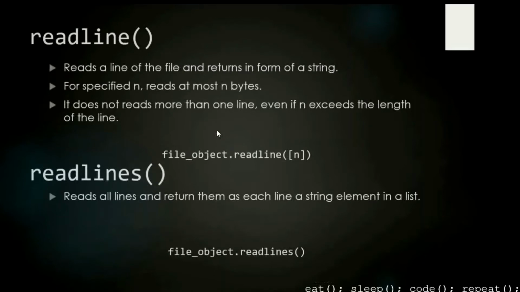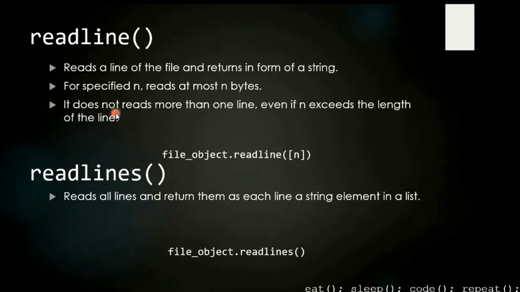Then we have readline and readlines. You can tell by the function names that readline is going to read a line, and readlines is going to read multiple lines. Readline reads a line from a file and returns it in the form of a string. But one thing, we have n as a parameter, which takes an integer value for how many bytes you want.